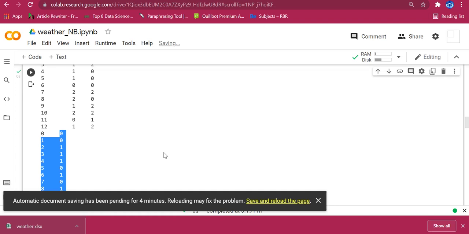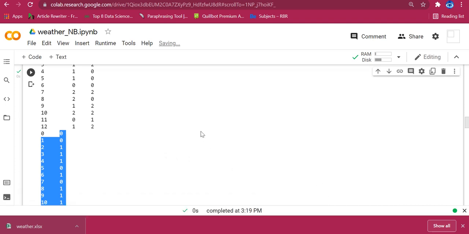So for building a model we have to consider more records. Always keep in mind, the training data set should contain more records, and the testing data set will contain fewer records. The thumb rule for dividing the training and testing data set is, we usually follow 80:20. That is 80% of the records will be considered for training and 20% of the records will be considered for testing, right?